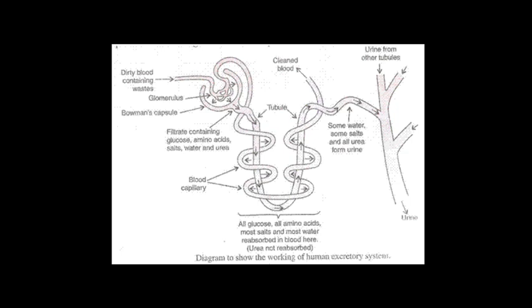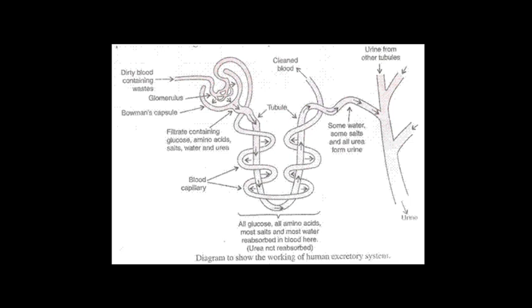The dirty blood containing waste like urea is brought by the renal artery. There is one question: which artery, vein or tube carries waste product? You have to write down renal artery, which then enters the glomerulus. The glomerulus filters this blood, and during filtration substances like glucose, amino acid, urea, water, salt, etc. present in the blood pass into the Bowman capsule and then enter the tubule of the nephron.